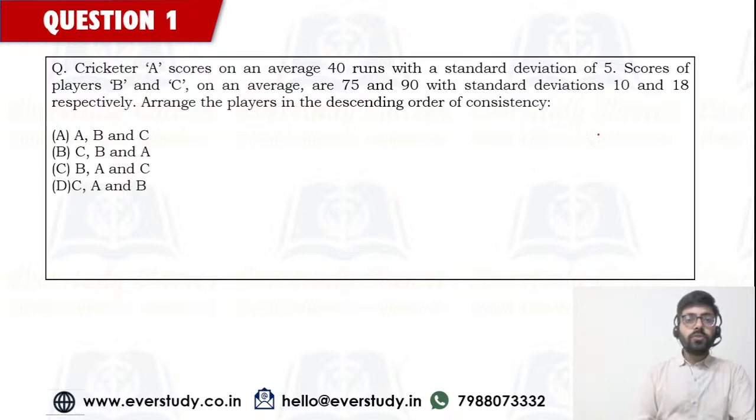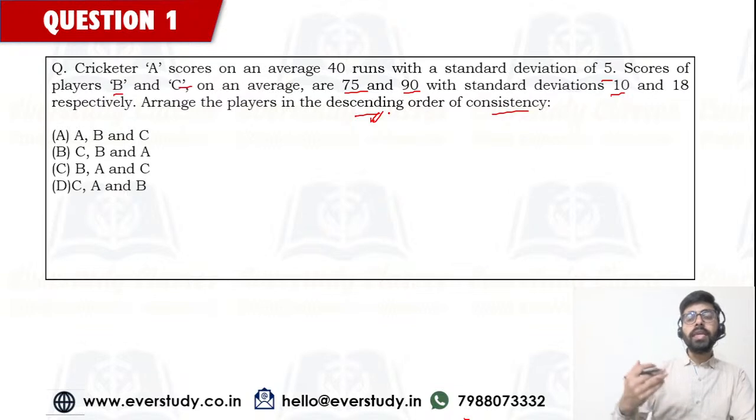So the very first question says that there is a cricketer A who scores on an average 40 runs with a standard deviation of 5. Scores of players B and C on an average are 75 and 90 with standard deviation of 10 and 18 respectively. Arrange the players in the descending order of consistency, यानी कि जिसकी कंसिस्टेंसी सबसे ज्यादा है वो पहले आएंगे और जिनकी कंसिस्टेंसी कम है वो आपको बाद में रखने हैं.